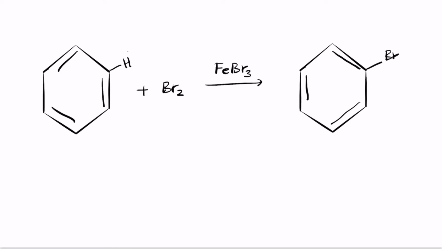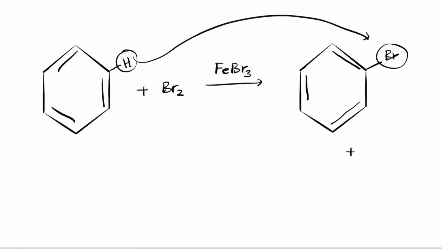So this is the aromatic proton, it gets substituted with a bromine, and the byproduct is that you end up getting HBr.